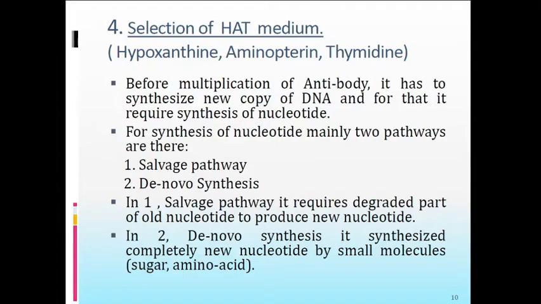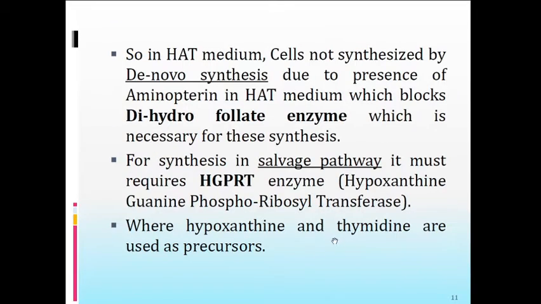For de novo synthesis, the dihydrofolate enzyme is required, and it is blocked by aminopterin, which is part of the HAT medium.